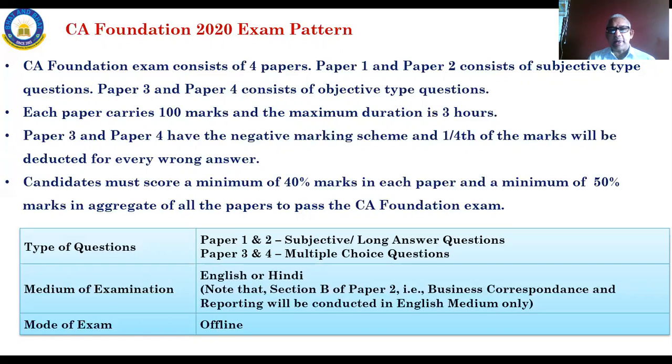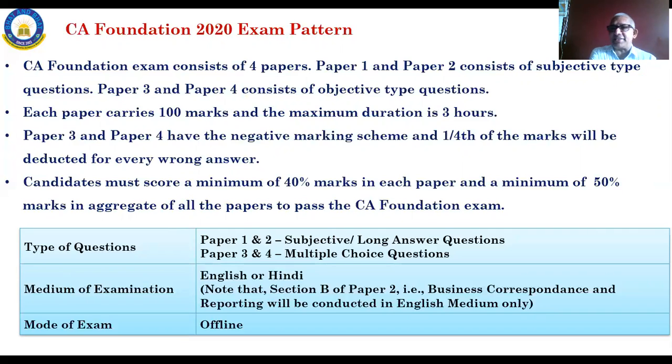And there is another qualification condition in every subject, not paper. In every subject one should get 40%. And in aggregate, that means in total from all the 4 papers, it should be 50%. That means 100 marks for each paper, 4 papers, 400 marks. In aggregate, a student should get 200 marks.